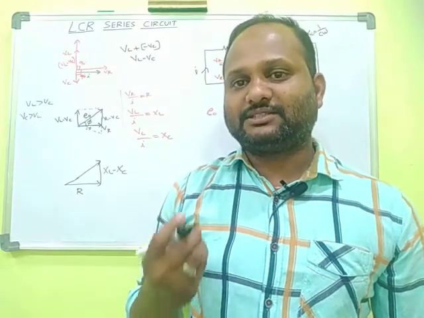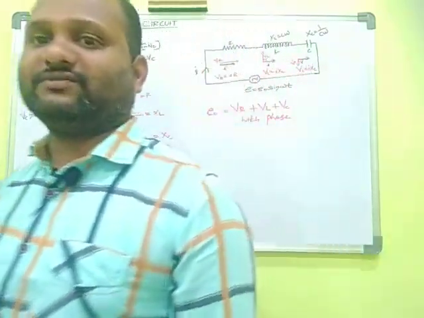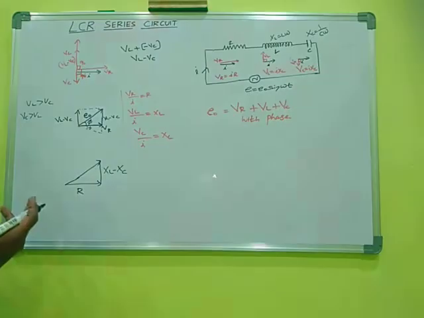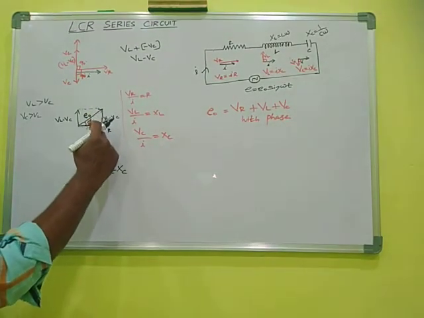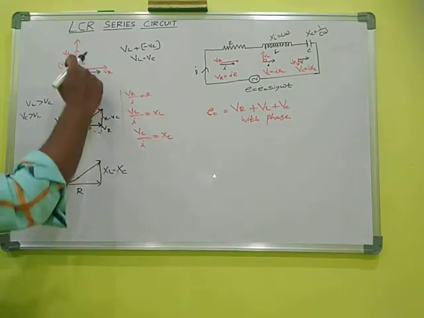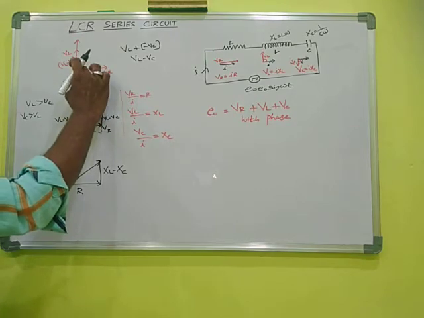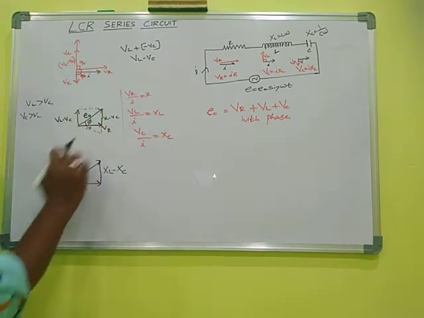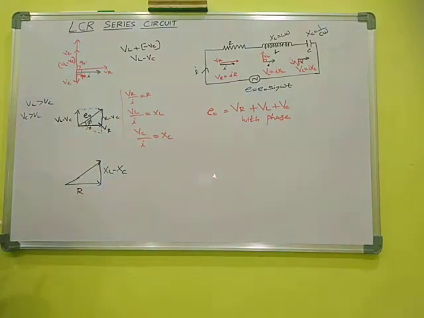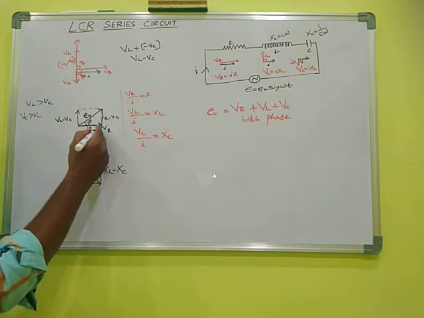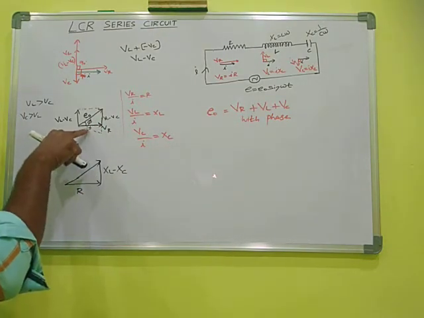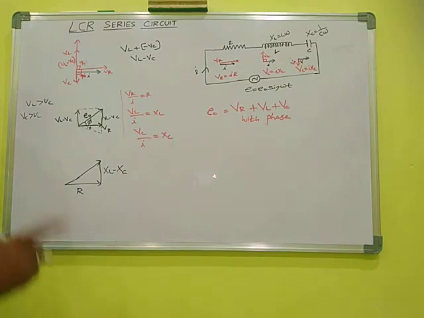If the capacitor is dominant, then phi becomes negative. So the diagram goes like this. We have a negative phi value if the capacitance is greater than inductance.